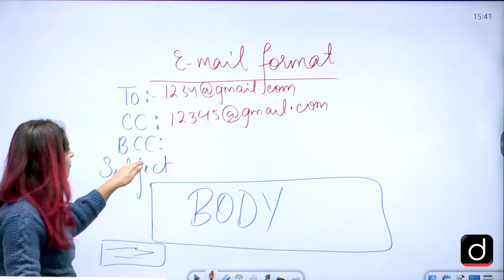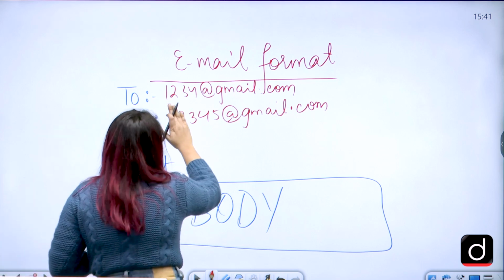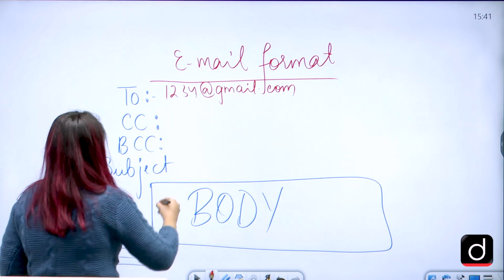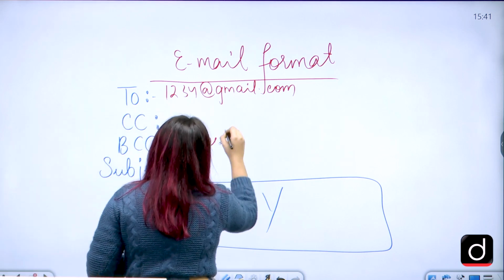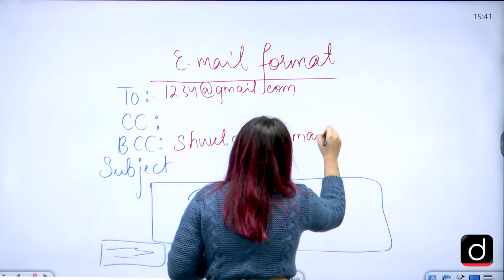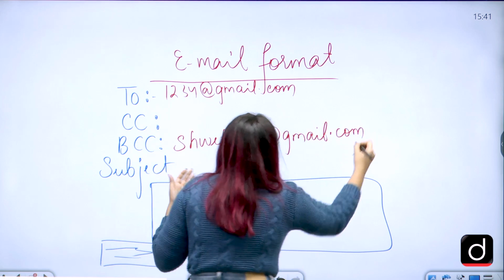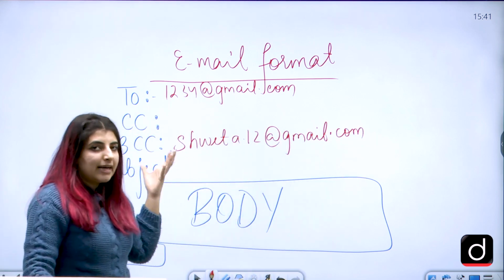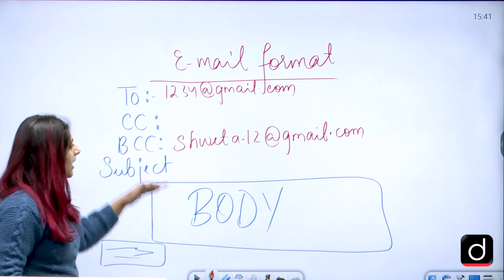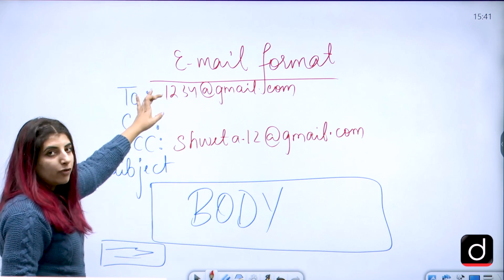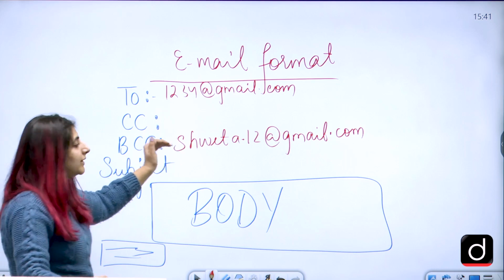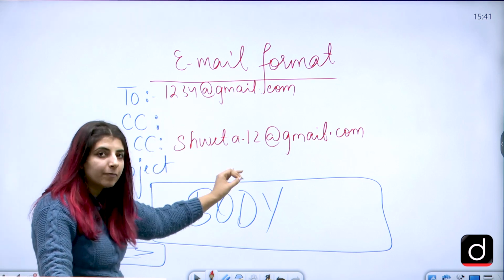But if you put someone in the BCC part, let's just remove the CC from here. If someone is put in the BCC part, let's just say shweta.12@gmail.com. This is just for the explanation or the example that I have taken here. So see here, students, that person, that 1, 2, 3, 4 person won't be knowing that this same mail has been sent to an email named shweta.12, correct?